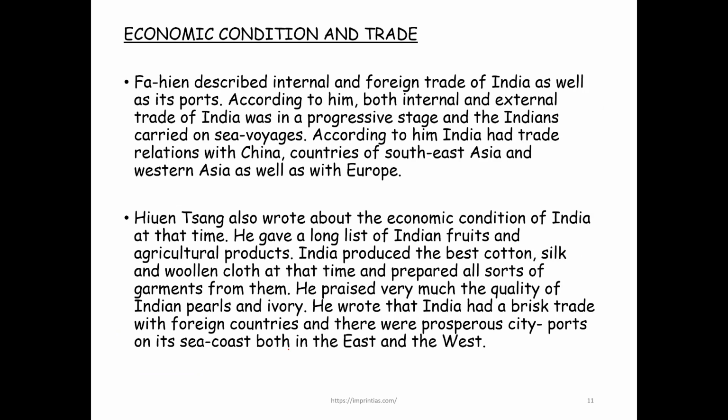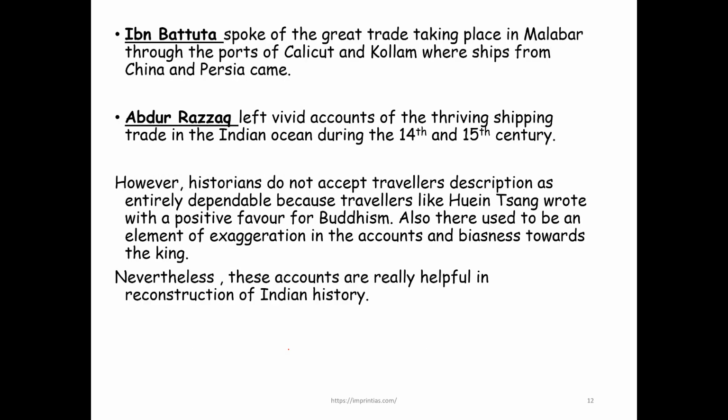Right. Now, obviously, all of them have talked about how India's economic and trade conditions were extremely good. Fa-Hien mentions that the medium of exchange was shells, cowries, and copper powder, churni. Right, and Hiuen Tsang also mentions that there are a lot of Indian fruits and vegetables which are exported, and does talk about the quality of Indian pearls and ivory. Right, and that there is obviously trade on the east coast as well as on the west coast. Ibn Battuta again mentions the great trade across the Malabar, where ships from Persia and China come. Abdul Razak obviously left a vivid account of the shipping trade.